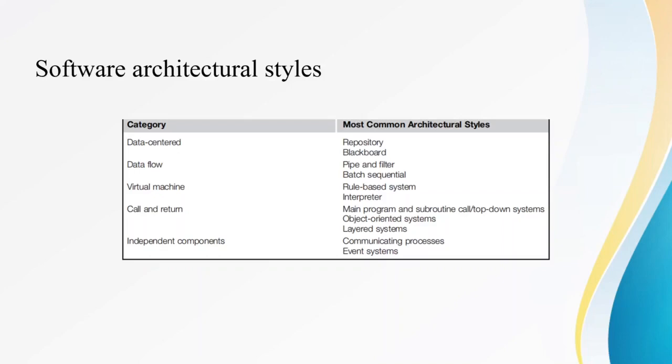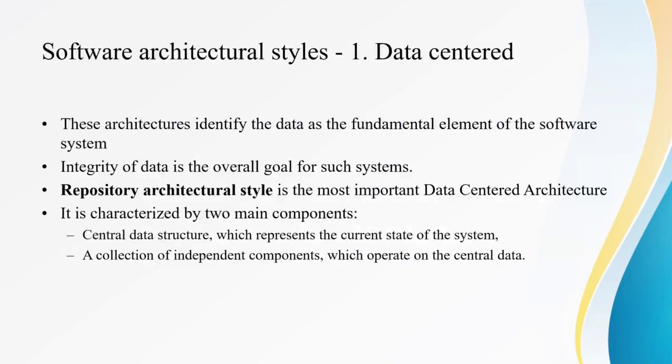So giving a brief note, data centered applications means they are basically concentrating on the data. Data flow means they are concentrating on data flow, and so on, we can see in detail. So the first software architectural style of distributed systems is data centered.